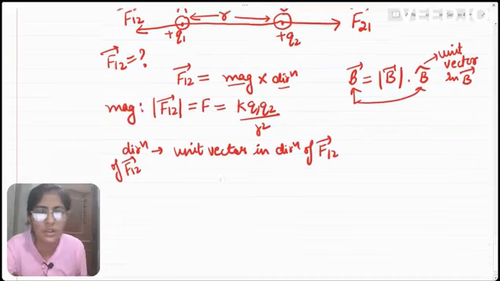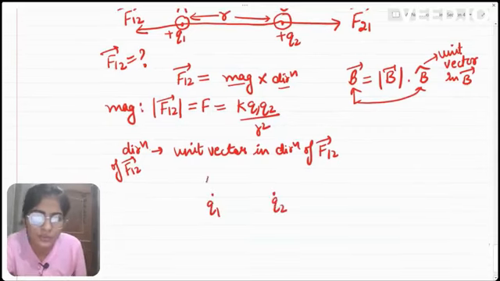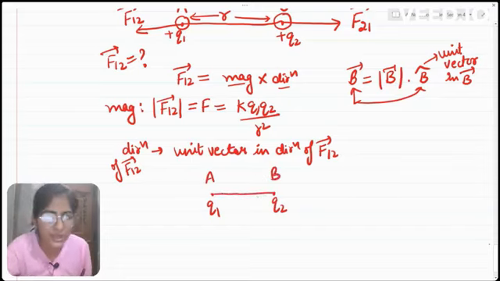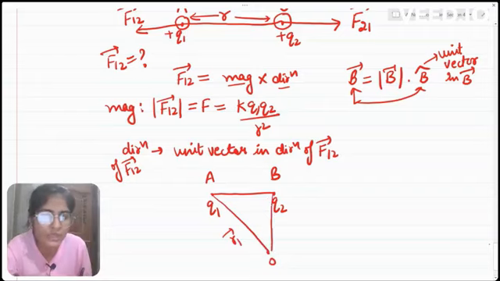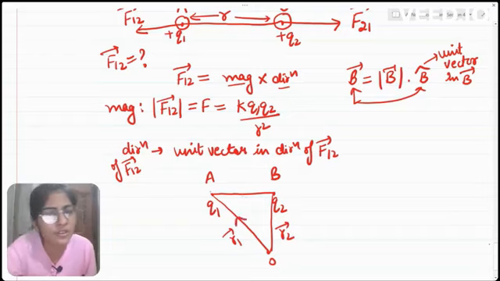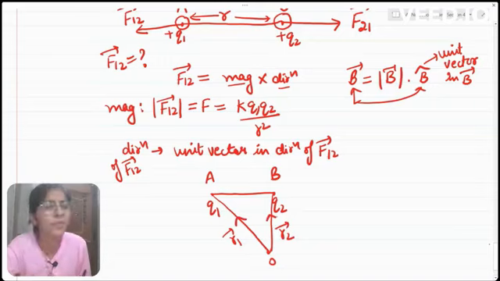First of all, we are having two charges Q1 and Q2. We have 2 points A and B, and the distance between them is this. Let us say we have origin O here, and this point A has the position vector r1, while this point B has the position vector r2. So if r1 is the position vector of point A and r2 is the position vector of point B, according to triangle law, we can find out this vector AB.